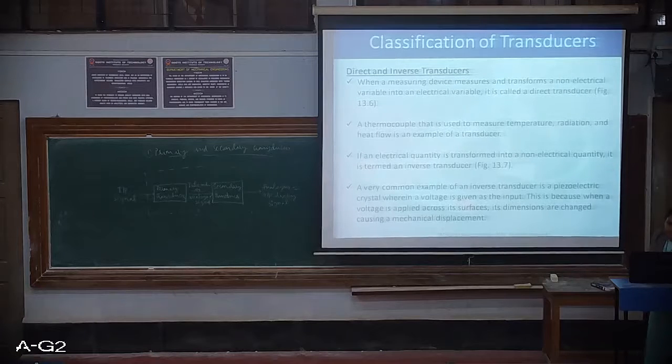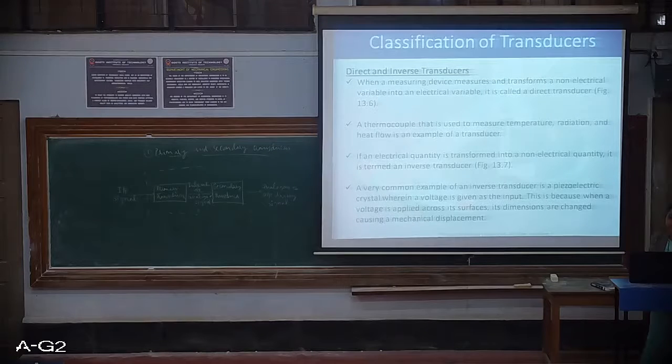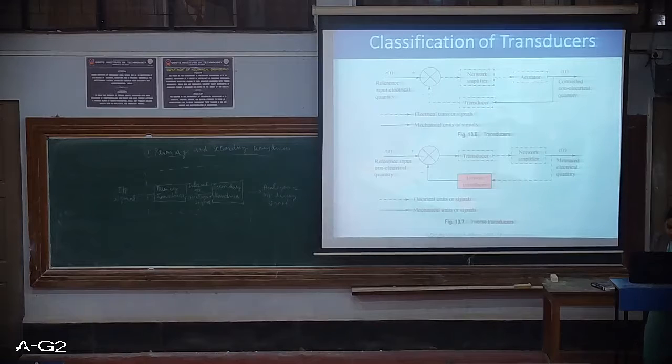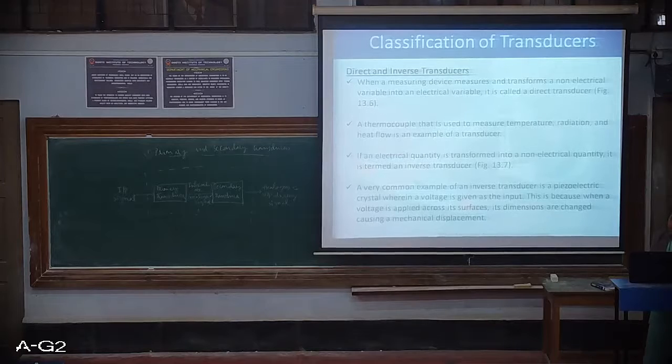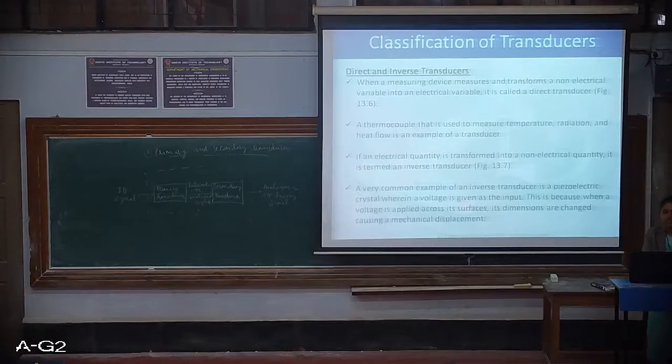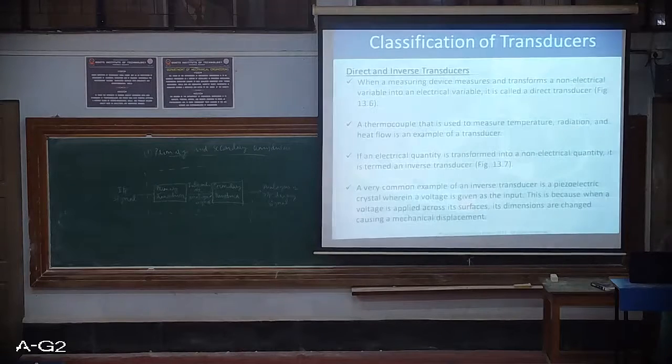Next is direct and inverse types of transducers. When a measuring device measures and transforms a non-electrical variable into an electrical variable, it is called a direct transducer. I will just show you the picture. Here a non-electrical signal is converted into an electrical signal. That time it is called a direct transducer. Some examples would be a thermocouple that is used to measure temperature, radiation and heat flow. So a thermocouple is a direct transducer.